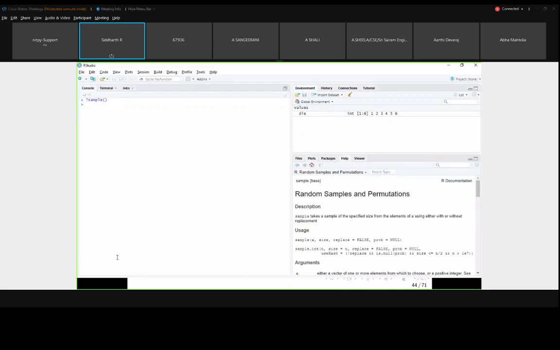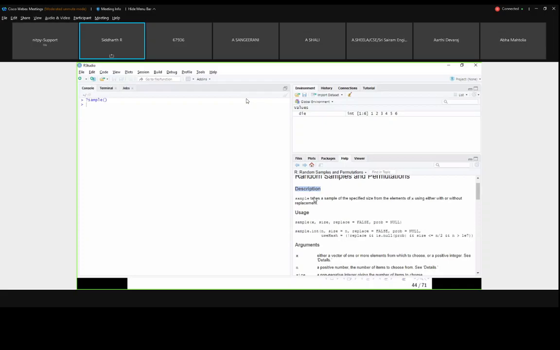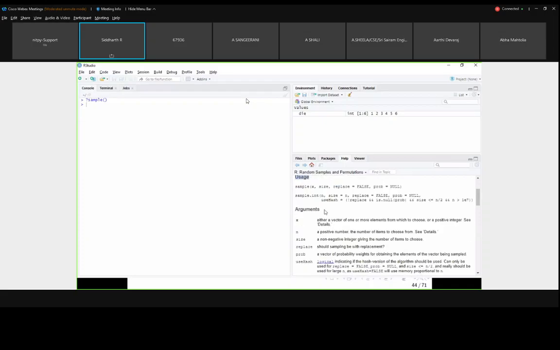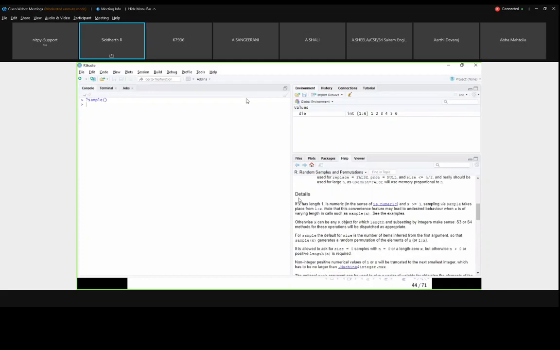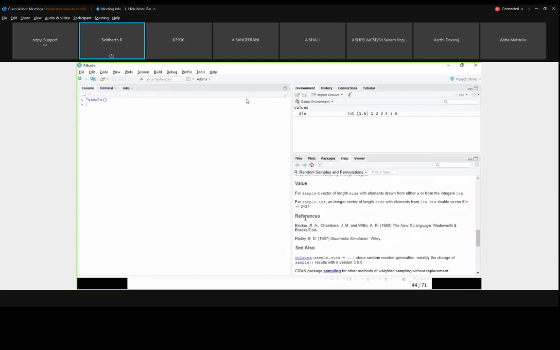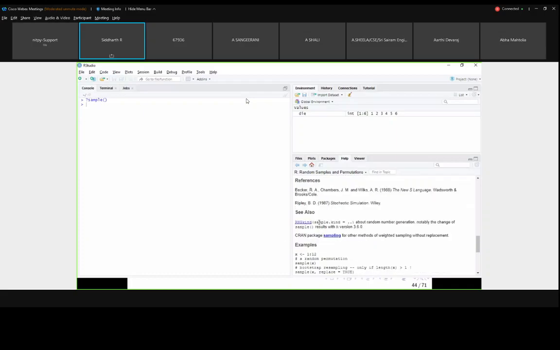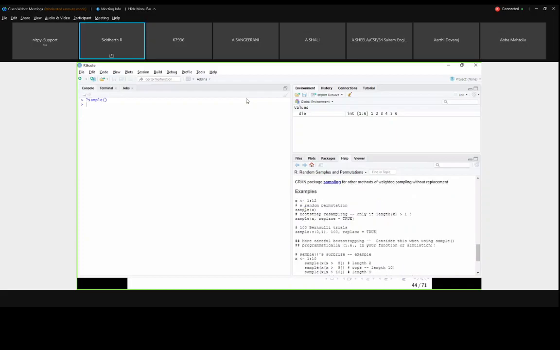If you do that, if you see my screen, here one new window, in that help option was there, right? In the help, the random sample function came. So if you see this sample function, it will give the description, the usage, the number of arguments, the details, the values, and which papers, which journal they have referred to create this function, and they will give an example also. You can directly copy paste this example if you have any doubt, and you can learn from this example.